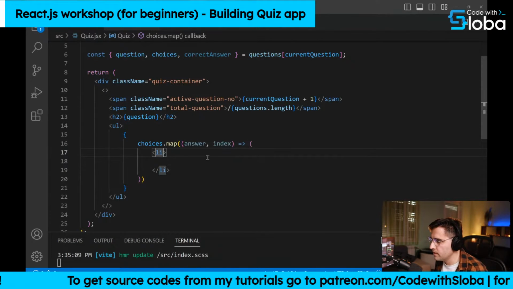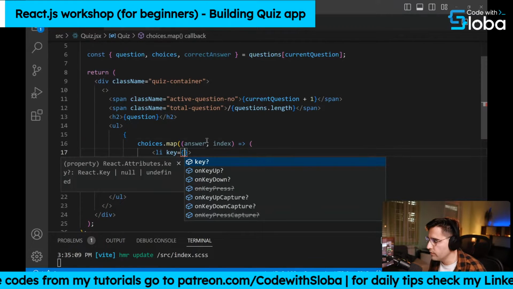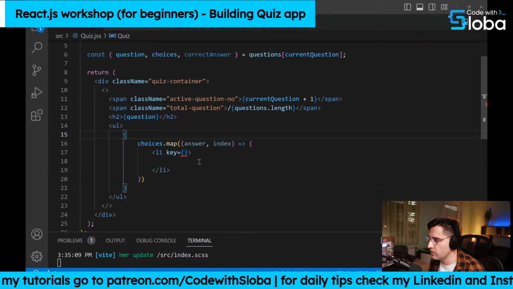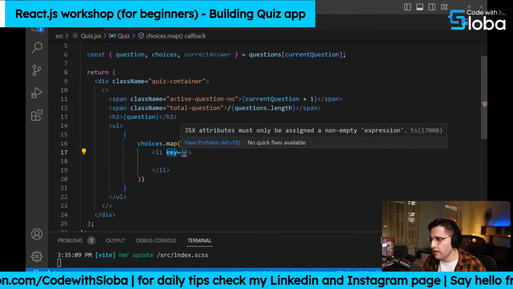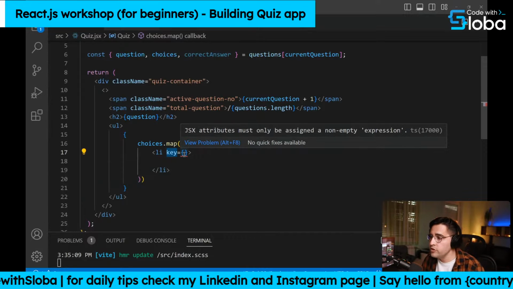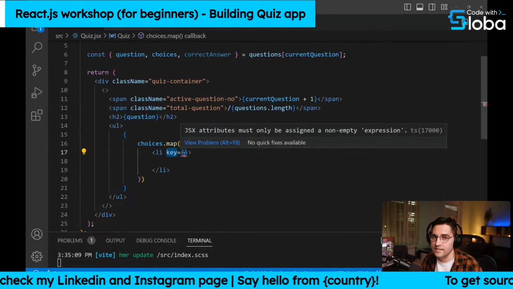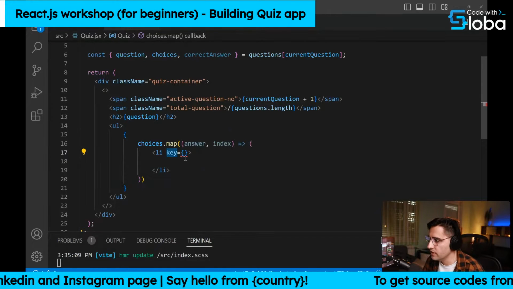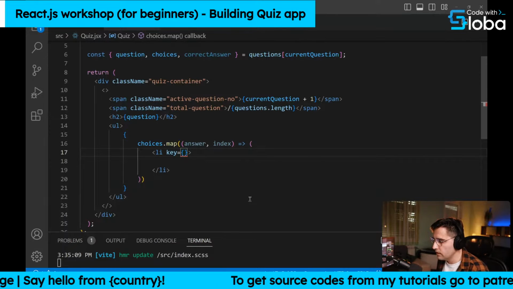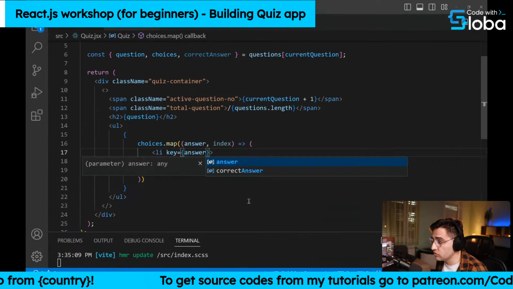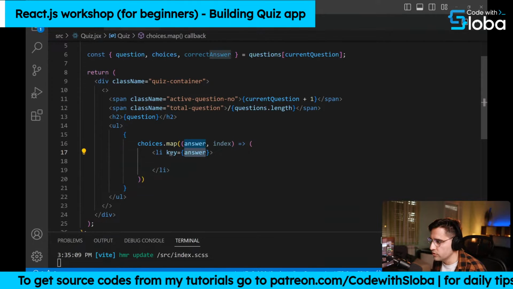Inside of this list item, the only thing which is absolutely required when you're rendering items in React is the key, because using this key, React is able to identify and differentiate which item in the array list is being changed. So it only updates that item, and it's not re-rendering the entire list. So the key always needs to be unique. Let's set the key to be the answer, because every single answer, or choice, is different, so we can use it for that purpose.